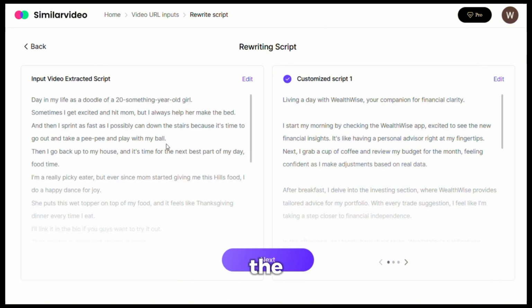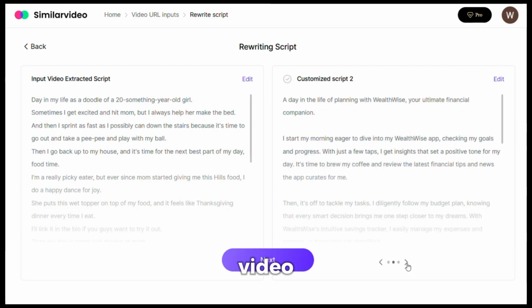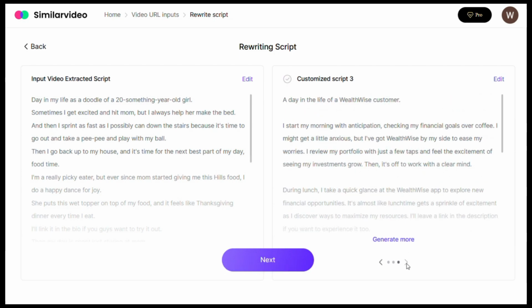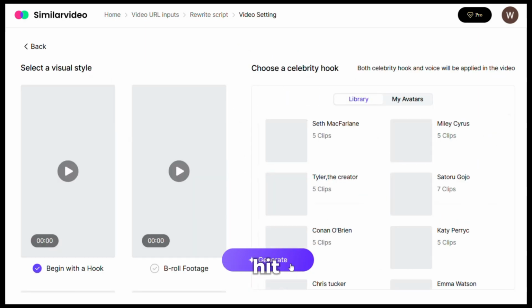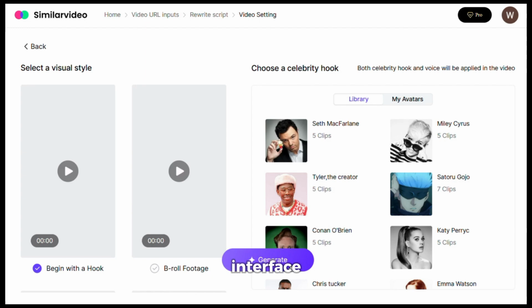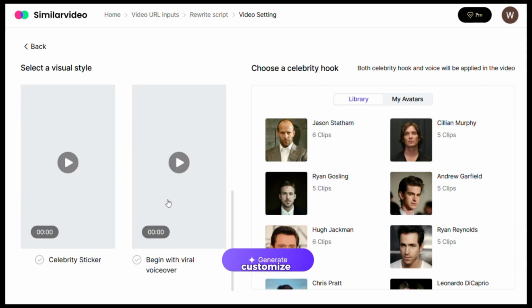You can see the script of the sample short video. Just next to this, we have the regenerated script for our video. Here, we have 3 different script samples we can choose from depending on our needs. Once the regenerated script is selected, hit Next, and we'll have this interface before us. Here we have different options to customize our video.